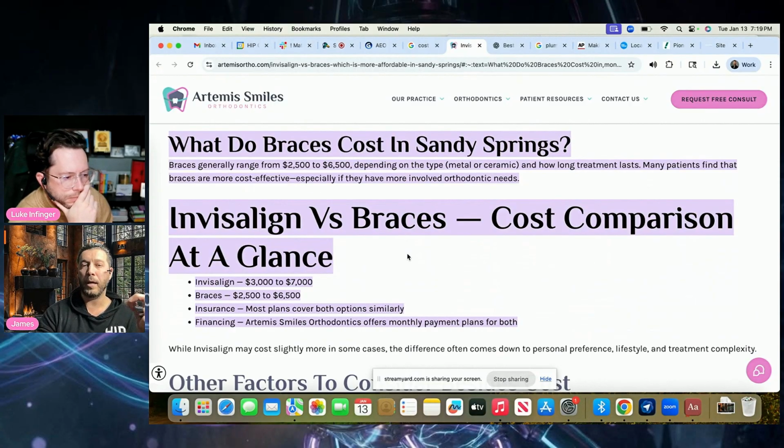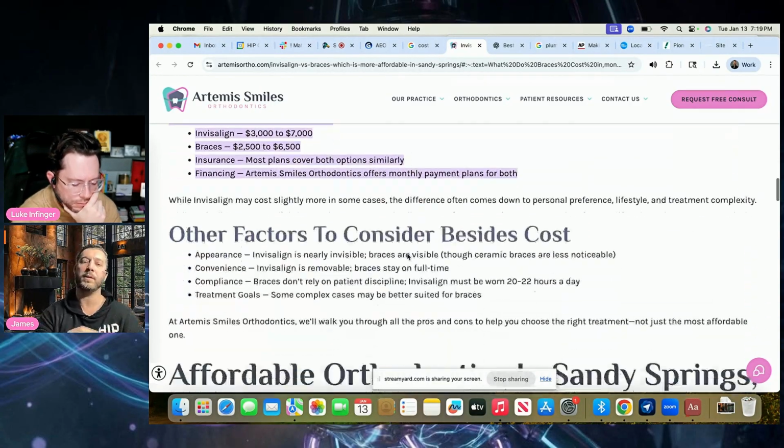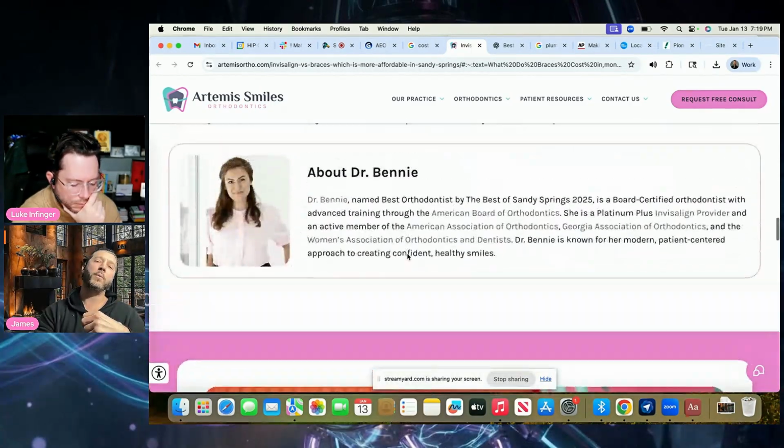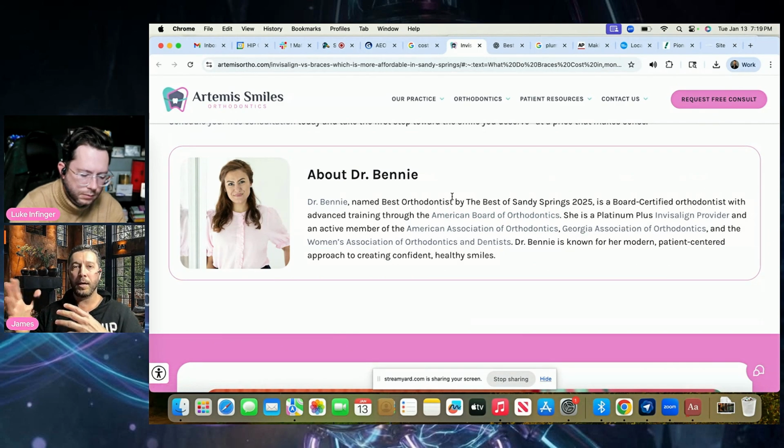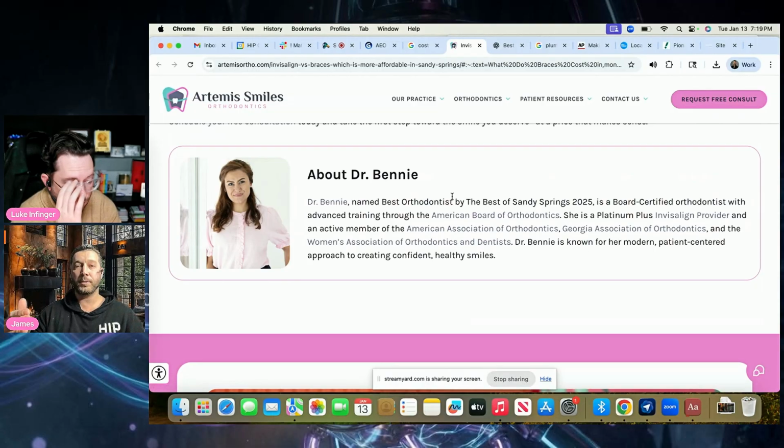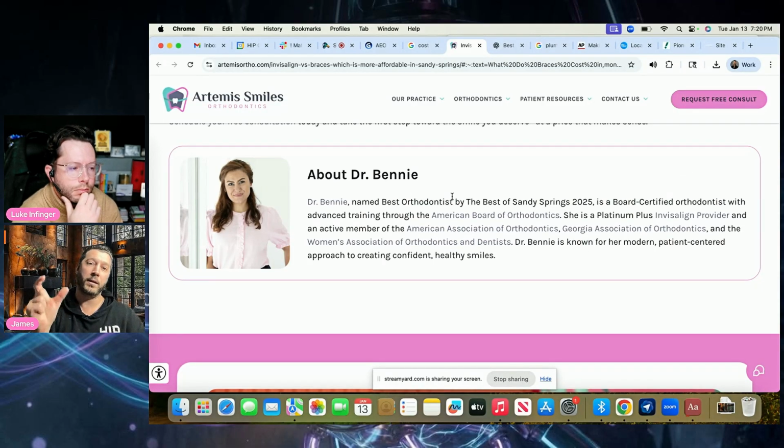Okay, why does Google like this? What kind of details did we put here? But even more importantly, we always tie in credibility, right? The author is the doctor. We're linking specific places, right, to build up that verifiable credibility and letting them know, hey, we have credibility. This is real. We're an expert in this treatment. And here's an optimized post with specific details that's also relative to that question.